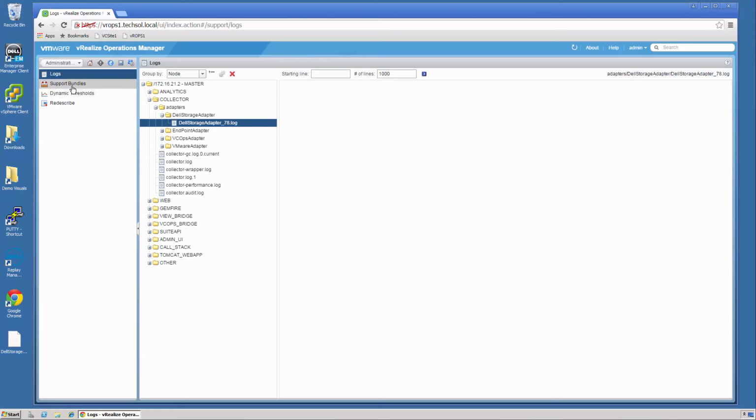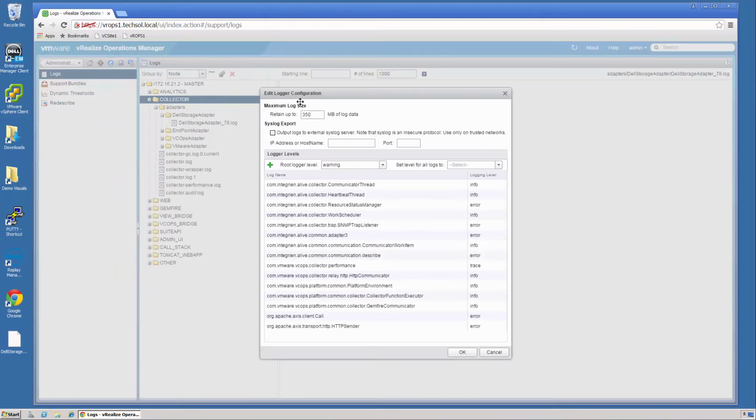The other thing is, if you ever have a problem, you can click on the collector and you can change the logging level. A key tip here is that the root logger level is usually set to error or warning by default. If you want, you can set it to debug and click OK. What that will do is give really verbose logging so that in case you need to create a support bundle and send it to the support department, you have all the information that they'd ever need to know in there.